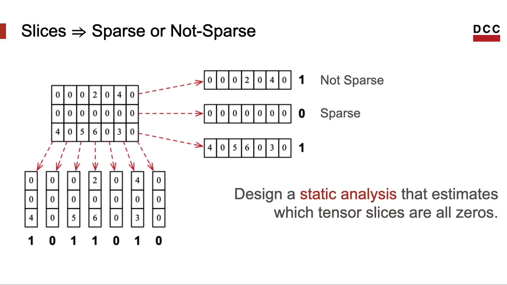Now we can try to estimate which slices contain only zeros. Let's associate this information with each slice. If we associate it with a zero, then that means that the slice only contains zeros. Otherwise, if we associate it with 1, then the slice might contain non-zero elements.